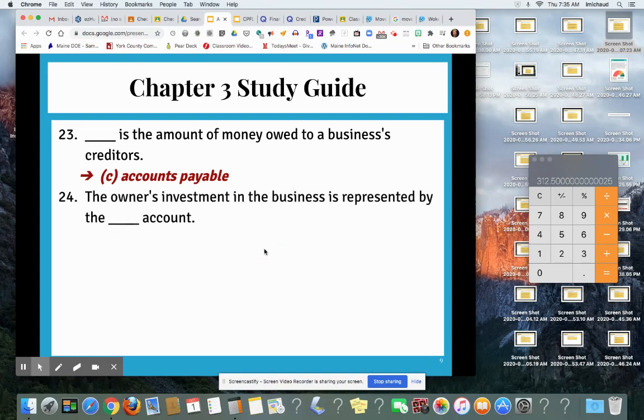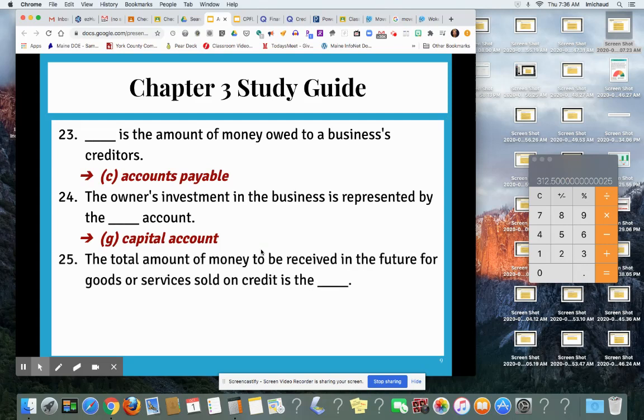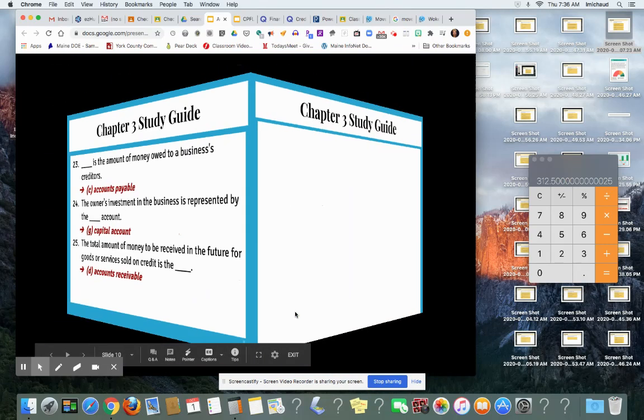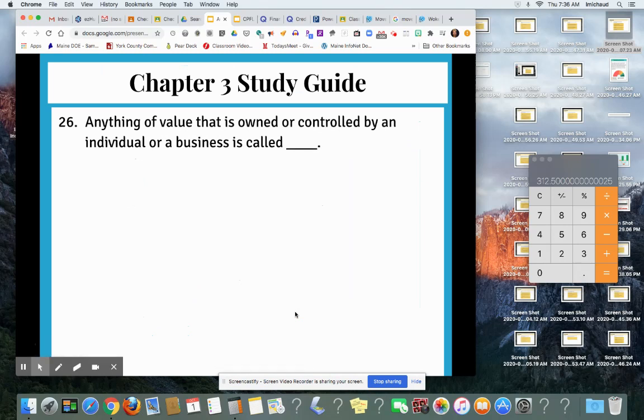24. The owner's investment in the business is represented by the what account? G, capital account. 25. The total amount of money to be received in the future for goods or services sold on credit. So a customer has purchased something on credit. You don't have the money now, but you will in the future. It is an asset called accounts receivable, D. 26. Anything of value that is owned or controlled by an individual or a business is called Q, property.